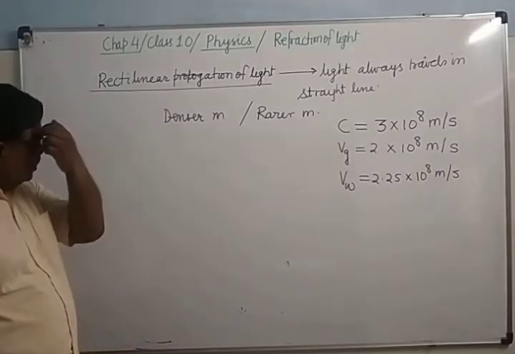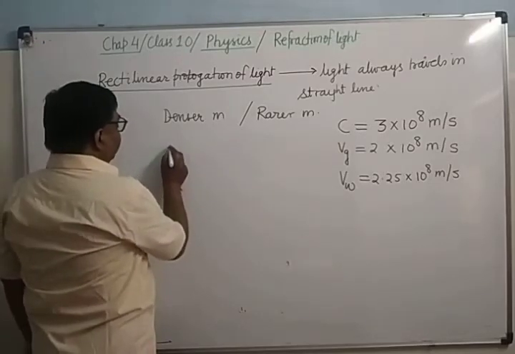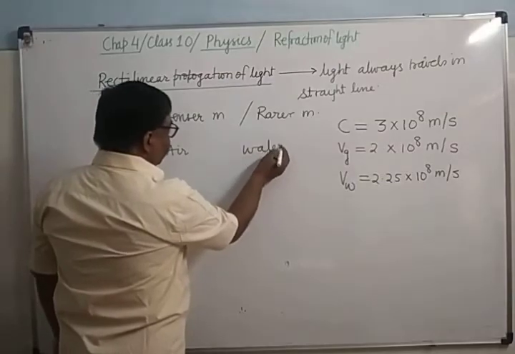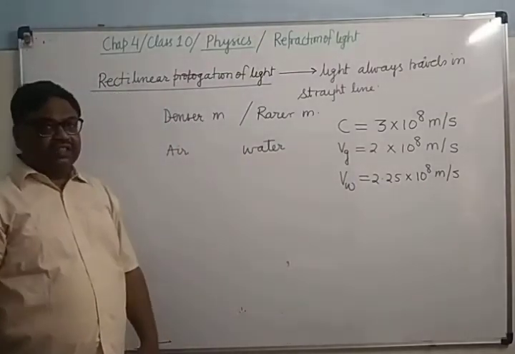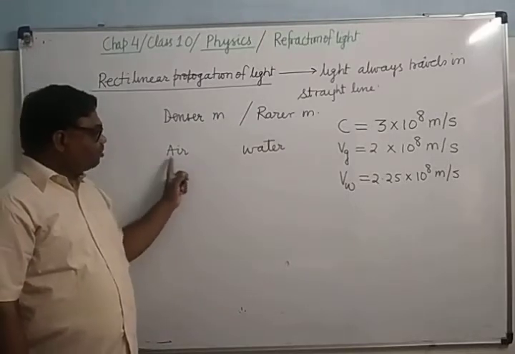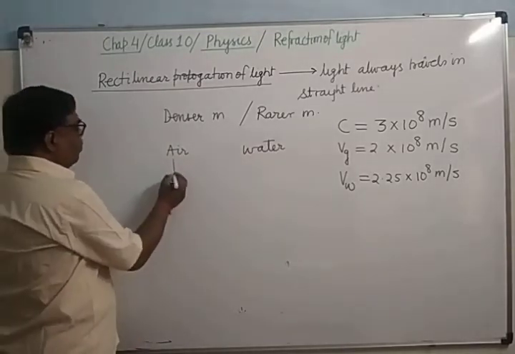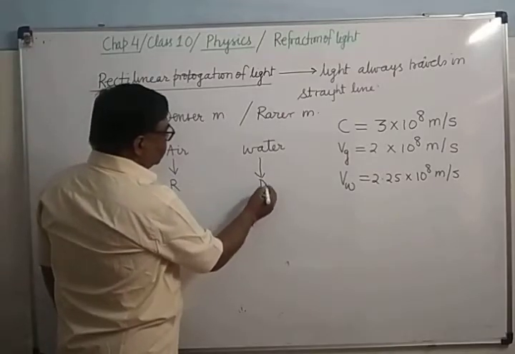You can see here, if you compare air and water, these are comparative properties, denser and rarer. As we know, light travels faster in air as compared to water. So air will be rarer and water will be denser.